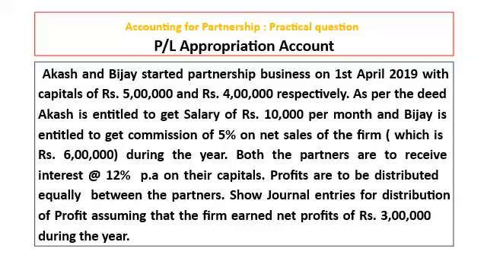During the year, both the partners are to receive interest at the rate of 12% per annum on their capitals. Profits are to be distributed equally between the partners. Show journal entries for the distribution of profit, assuming that the firm earned net profits of rupees 3 lakh during the year.